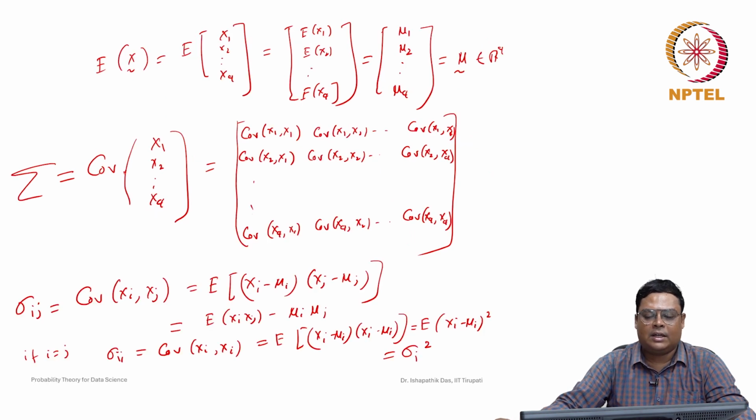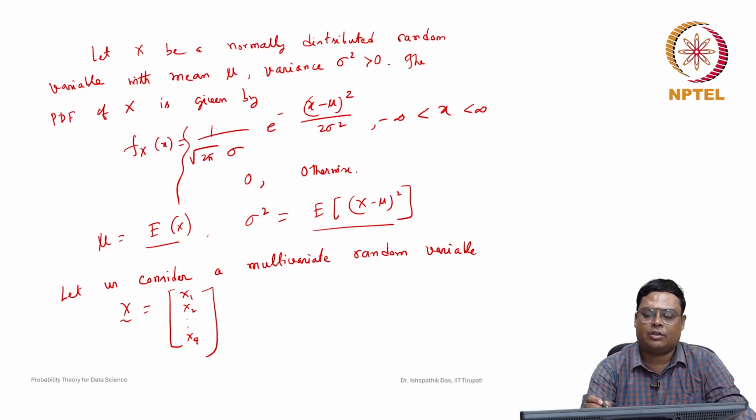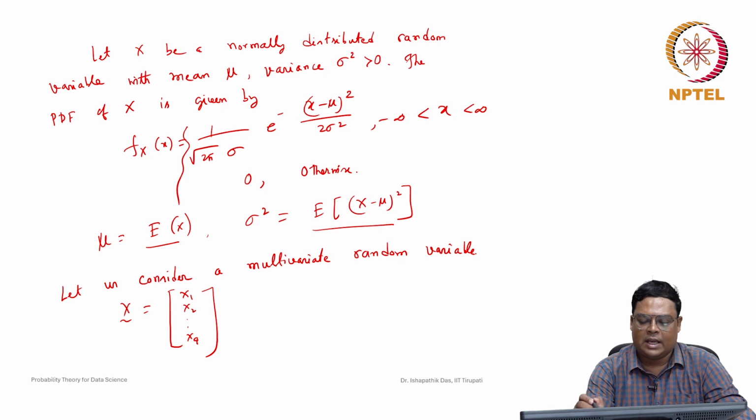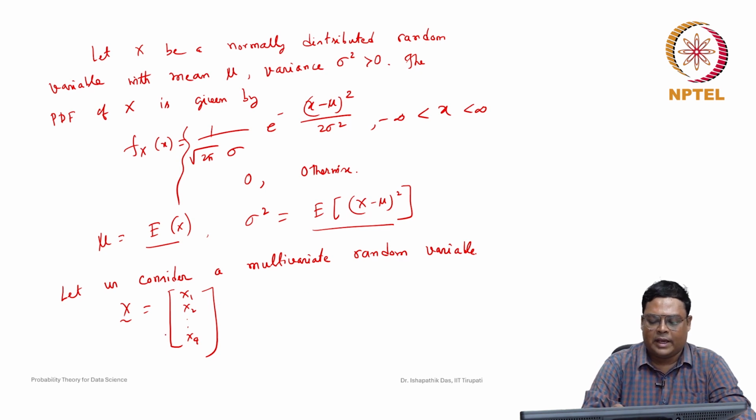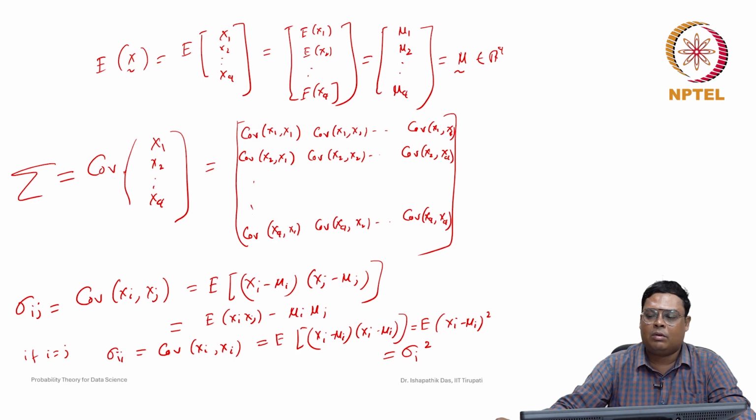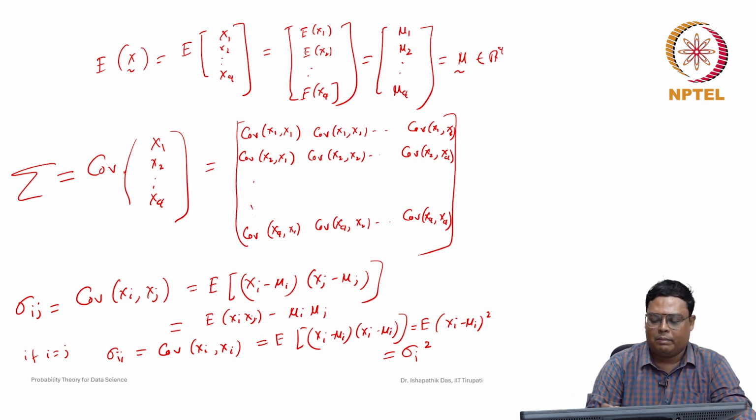Now we understand that in the univariate case we have the mean and variance. For the multivariate random variable case, we have the mean vector mu and the variance covariance matrix, capital sigma.